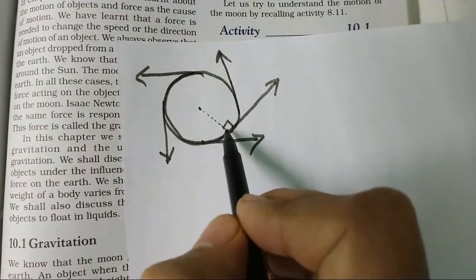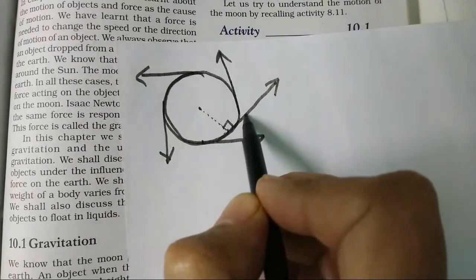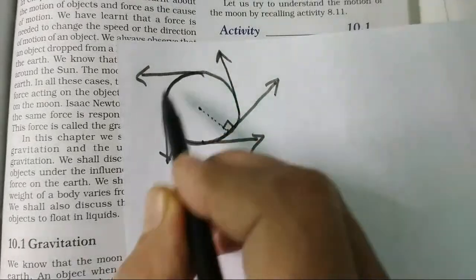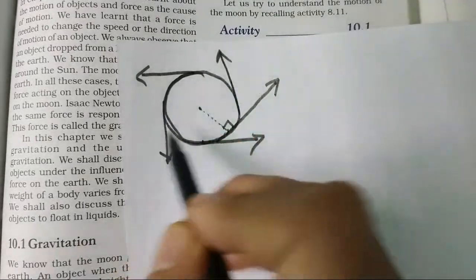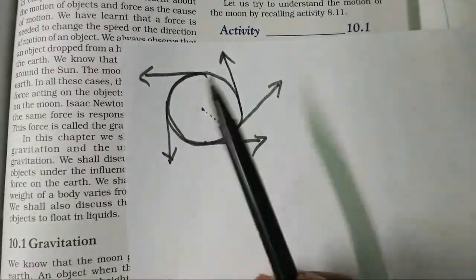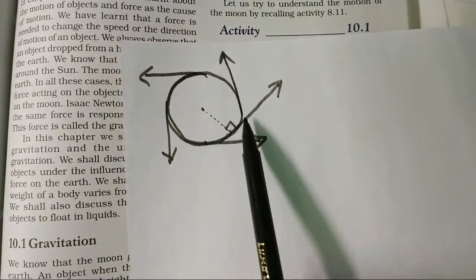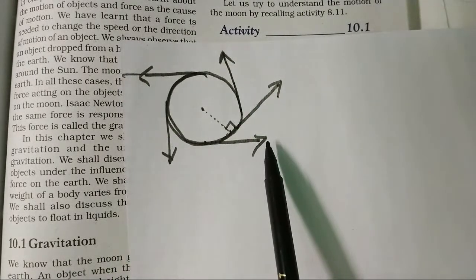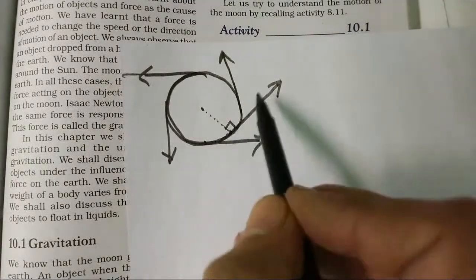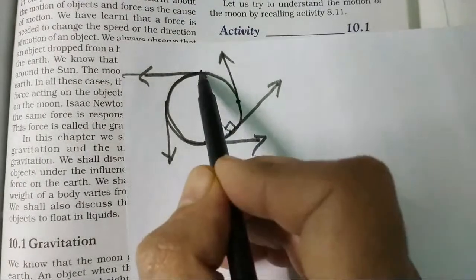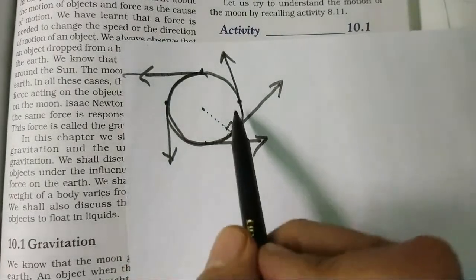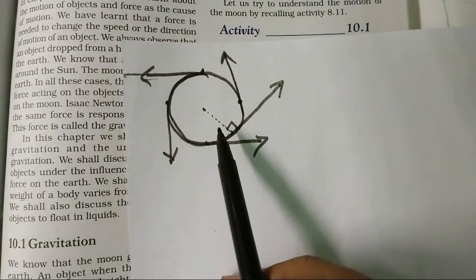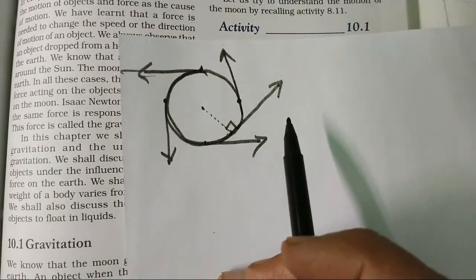So when the object is released, it will go out, and this is seen in most firecrackers. When an object is moving in a circular path, like a burning firecracker, the fire is thrown out in a circular path, moving in different directions. At every point the change in direction is taking place, which means whenever any object is moving in a circular path, it keeps on changing direction.